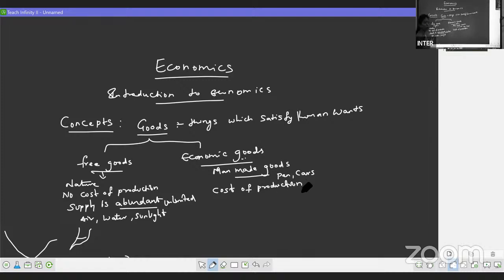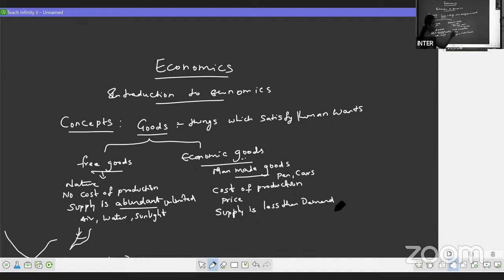That is the reason price is paid for the economic goods, means we pay some price and we take the goods. Here we can say that for economic goods, supply is always less than the demand.